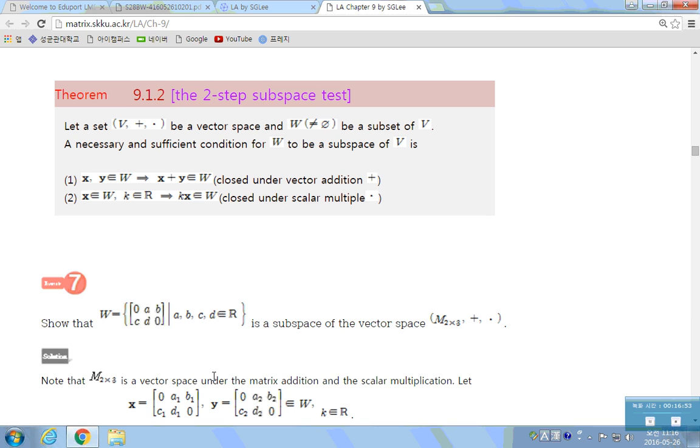We don't have to worry about the 8 properties if it's a subset. So these are the only 2 things. If it satisfies these 2 properties, that non-empty subset of V is a subspace.